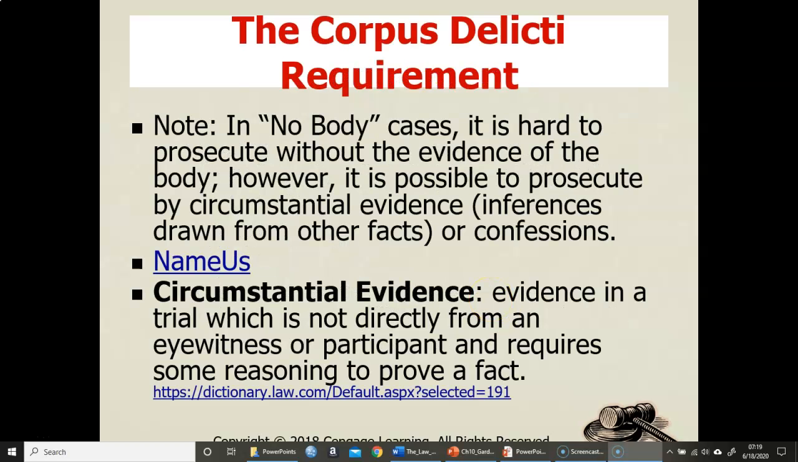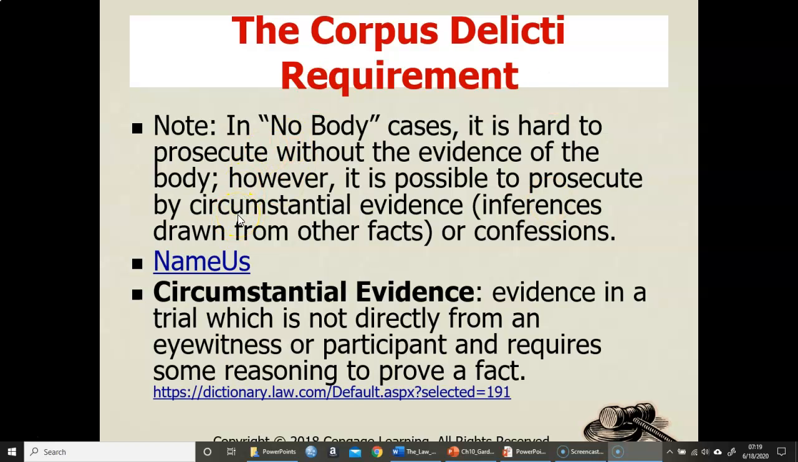Again, corpus delicti requirement, no body cases, hard to prosecute, even with the evidence that you have. You're going to have circumstantial evidence, evidence at trial which is not directly from an eyewitness or participant and requires some reasoning to prove a fact. So it's not direct evidence, but the evidence is going to provide the information where a reasonable judge or jury could have enough to say that this person actually committed the crime.